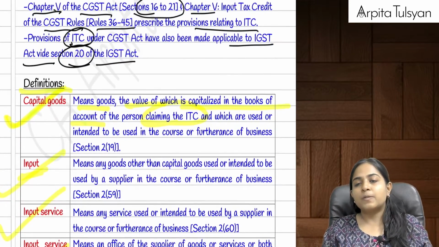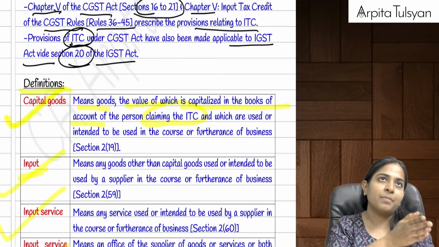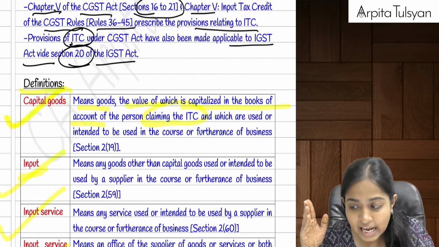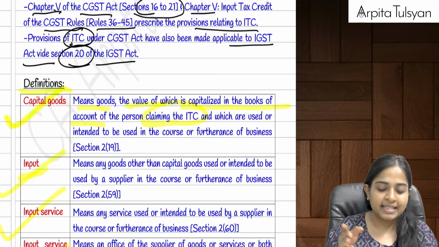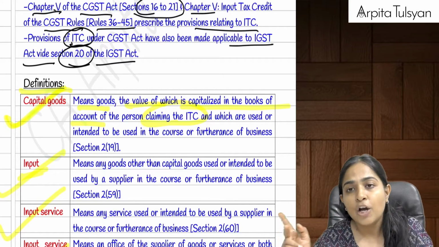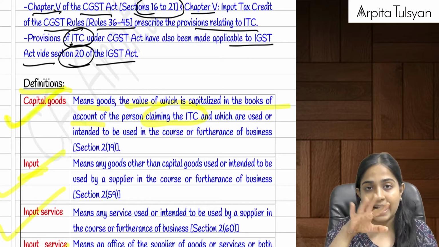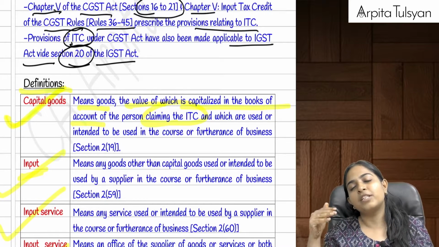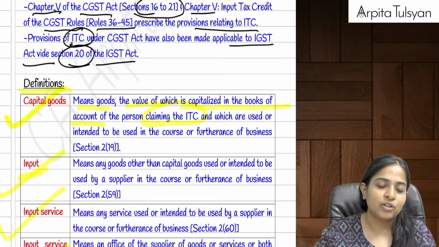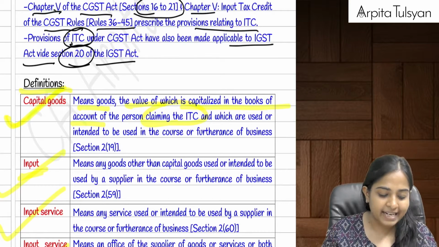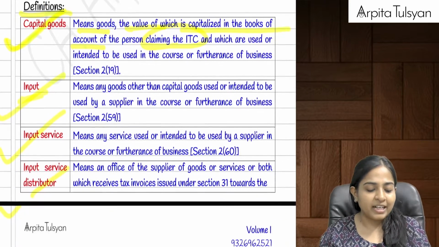The provisions of ITC are there from section 16 to section 21, and in the rules from rule 36 to rule 45. These are of the CGST Act and the CGST Rules, and similar provisions have been made applicable for the IGST also under section 20 of the IGST Act. Then we did a few definitions.